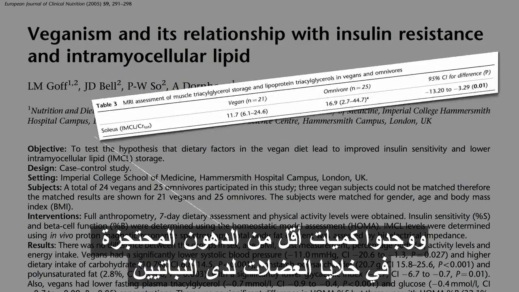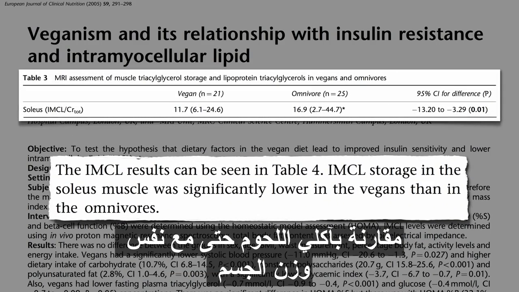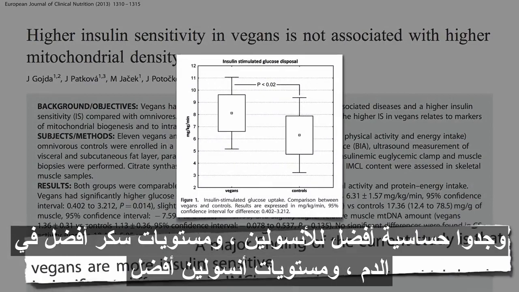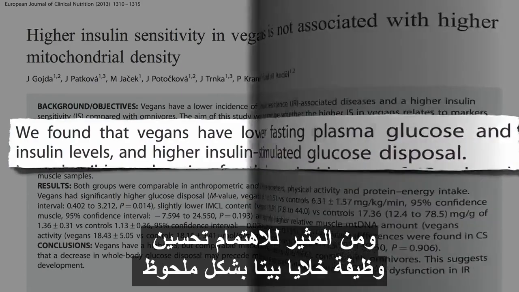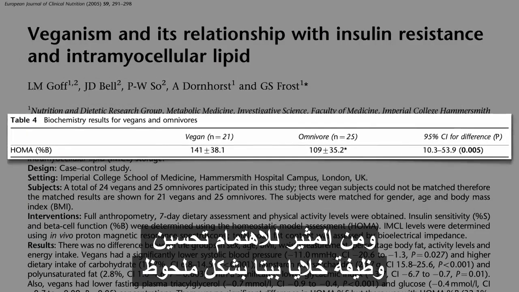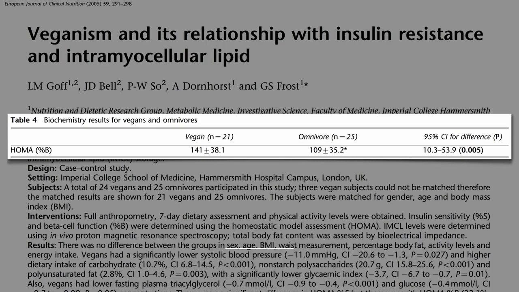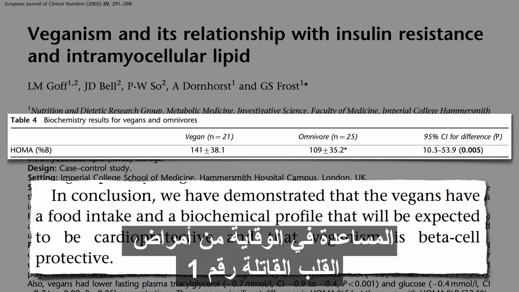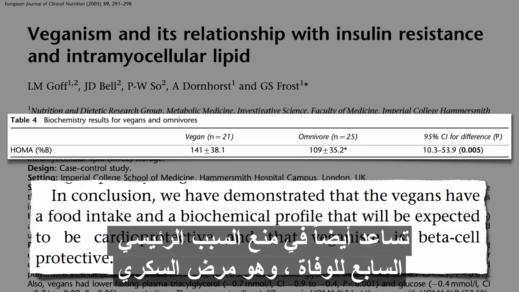They found significantly less fat trapped in the muscle cells of vegans compared to omnivores, even at the same body weight. They found better insulin sensitivity, better blood sugar levels, better insulin levels, and, excitingly, significantly improved beta cell function, the cells in the pancreas that make the insulin in the first place. They conclude that eating plant-based is not only expected to be cardioprotective, helping prevent our number one killer, heart disease, but that it may be beta cell protective as well, helping also to prevent our seventh leading cause of death, diabetes.